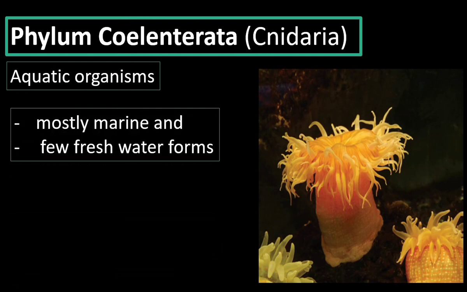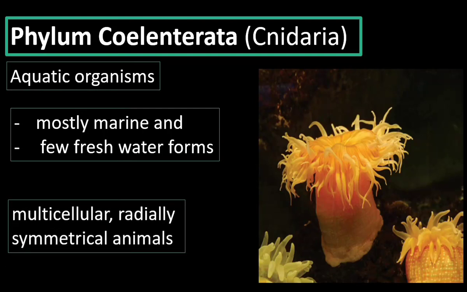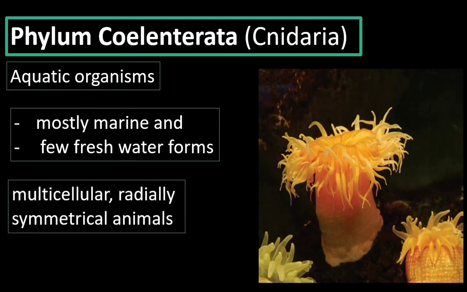They are multicellular organisms. They have tissue grade of organization. They have radial symmetry. What is radial symmetry? In radial symmetry, the body can be divided into two equal parts from top to bottom through any number of lines.